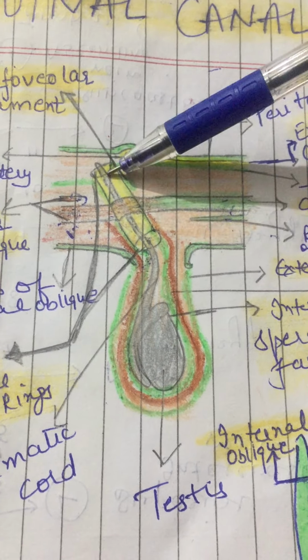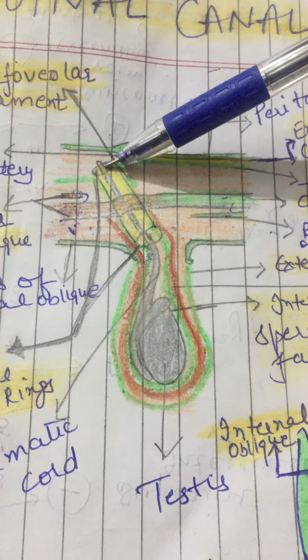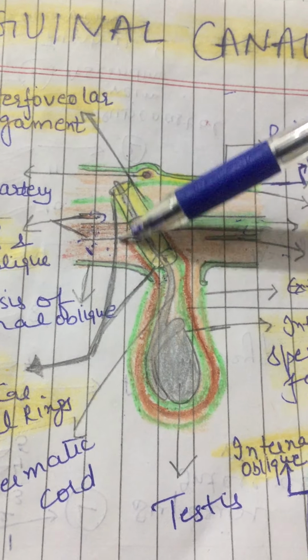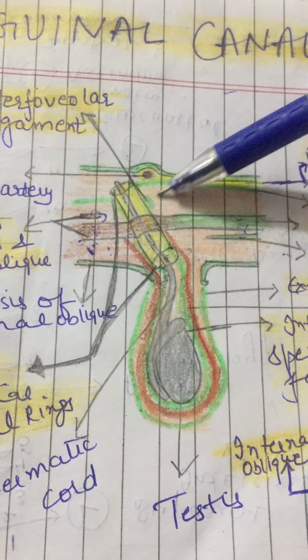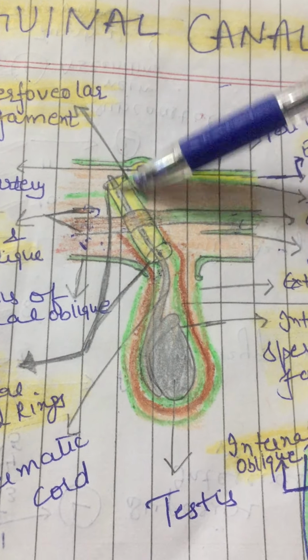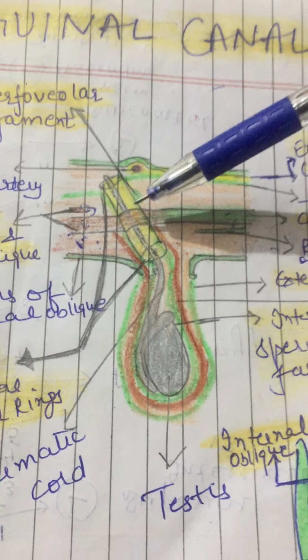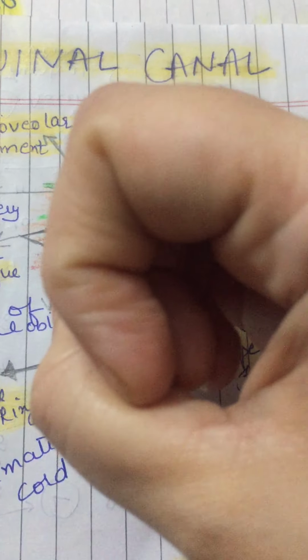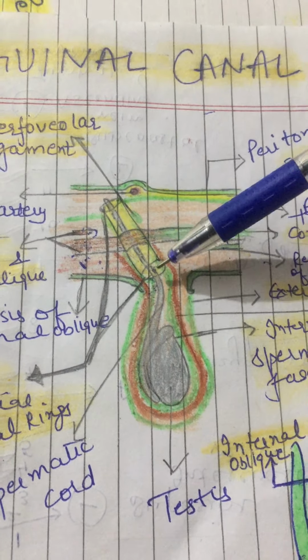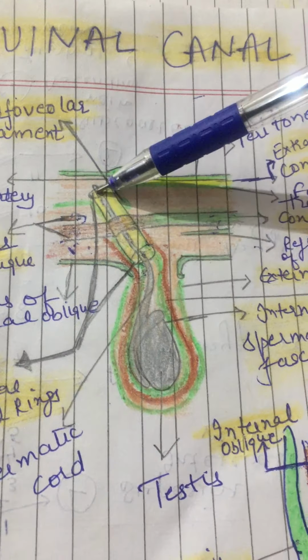This is how I have drawn the canal. This is superficial ring, this is deep ring. Two sides are done. Anterior to this canal is the anterior wall, posterior to this is the posterior wall. Then above these arched fibers, this is the roof, below is the floor, right? So it's like this: roof, floor, anterior wall, posterior wall, and 2 openings.